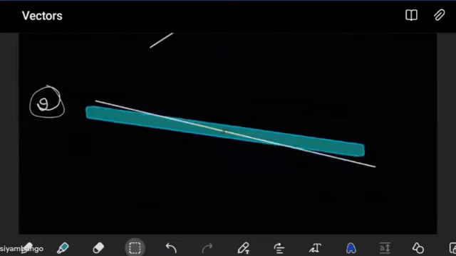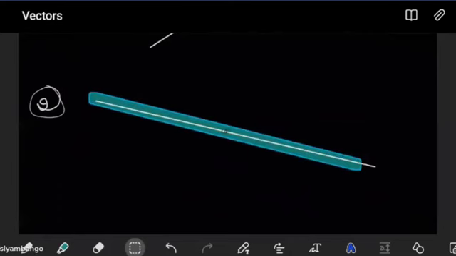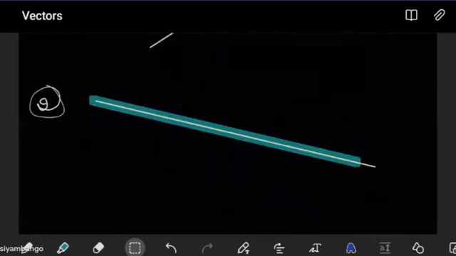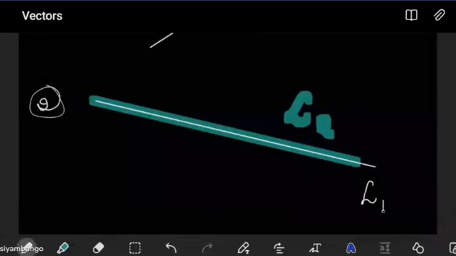Can I tilt it? Okay, better. If you look at it like this, let's say this is line 2, and then we have the other one inside, that is line 1. In this case, you see that the two lines are literally one and the same line.